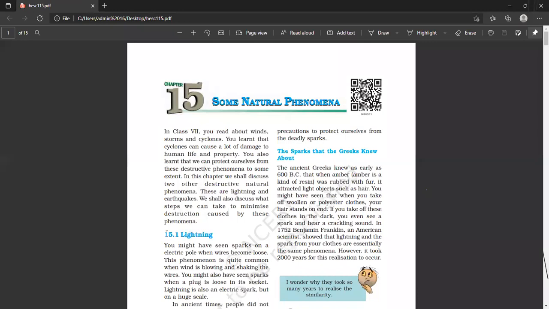So both are natural phenomena, and there is no activity of human beings in them. They are occurring naturally only. There is no human activity involved in this. That's why these processes or phenomena are known as natural phenomena. It is very basic: they are known as natural phenomena because they do not involve any human activity.